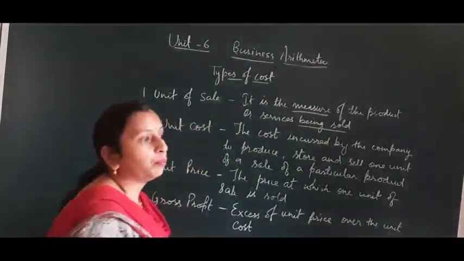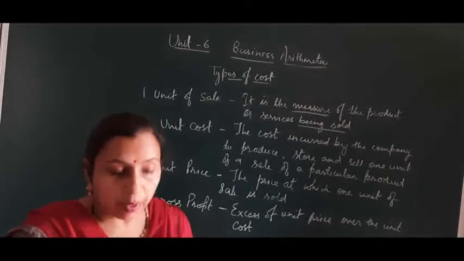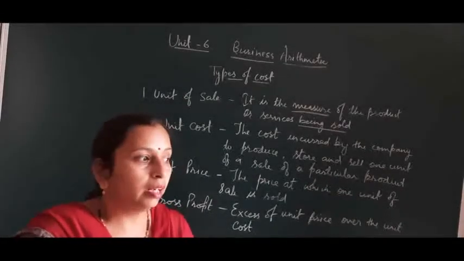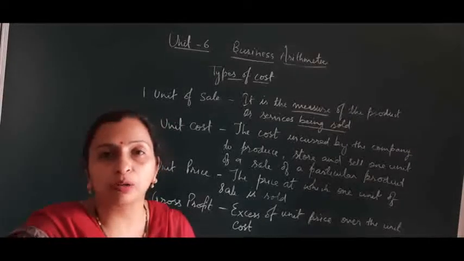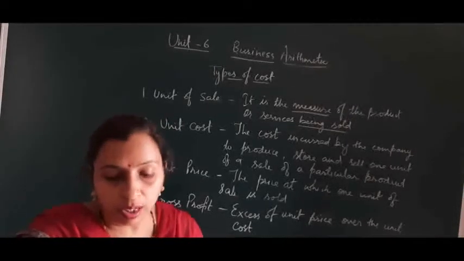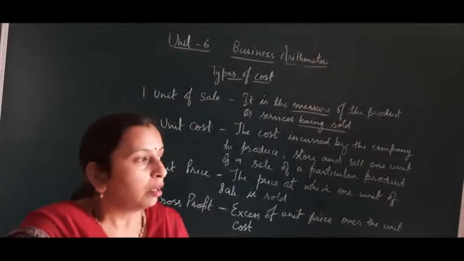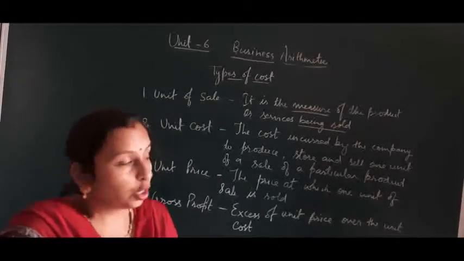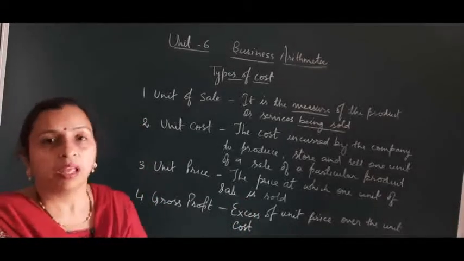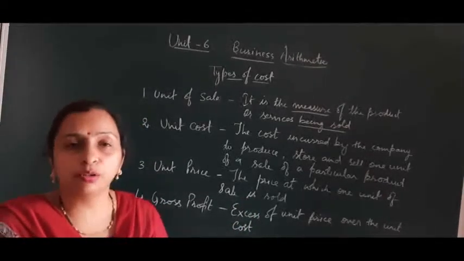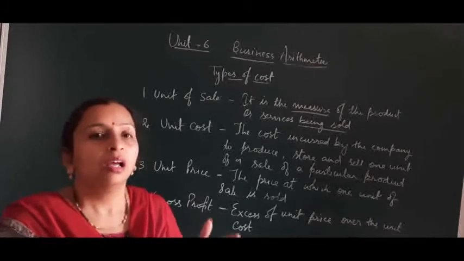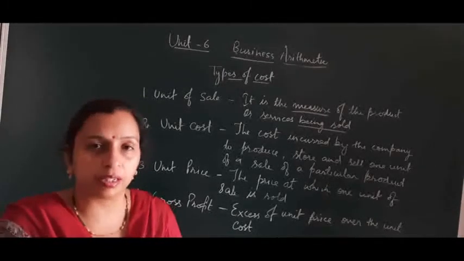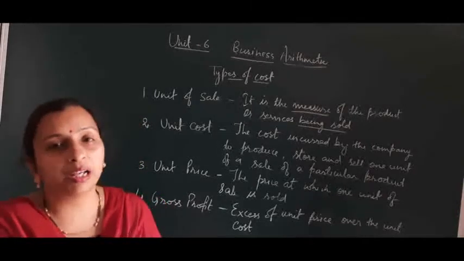Now how are you going to measure that product? Because on that basis only the cost will be calculated and then the company will be able to calculate the profit. Like for a fruit vendor, the unit of sale is kilogram. When we purchase milk, the unit of sale is liter. That means the cost, price or profit is calculated on a per liter basis.